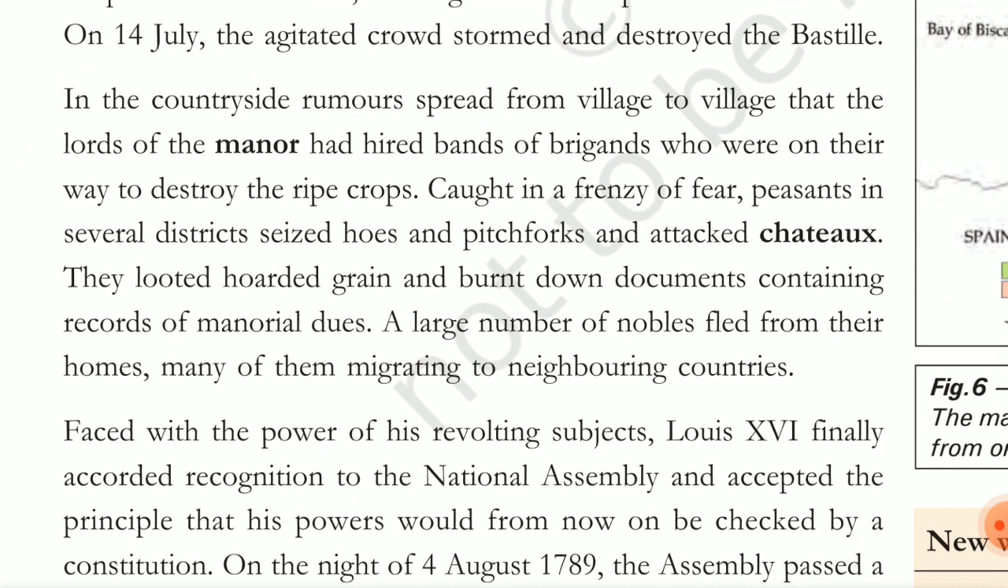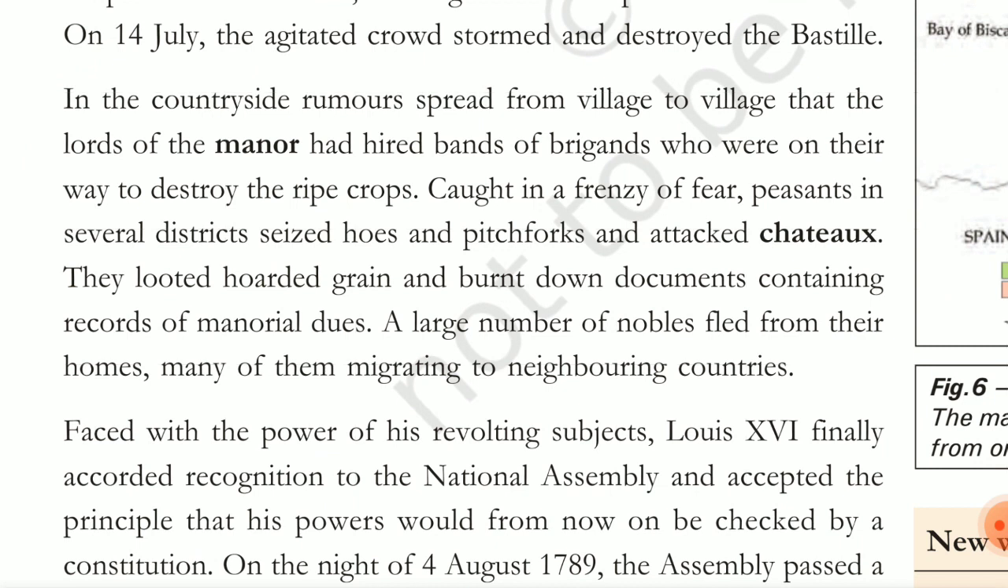So what is happening here is, there were rumors that a manor is pretty much like the king for a particular place. They said that the manor had hired bands of people who were on their way to destroy the ripe crops of the peasants or the farmers. And then the farmers and the peasants were all in a frenzy of fear. They were so much in fear, like that's the only way of money they will get, right? So they were so much in fear.